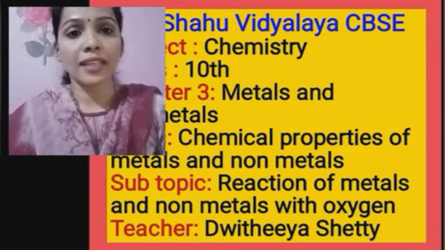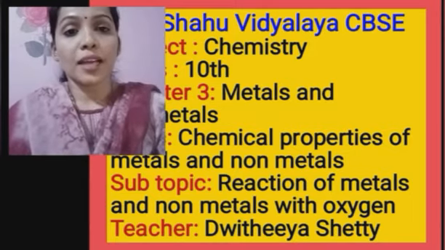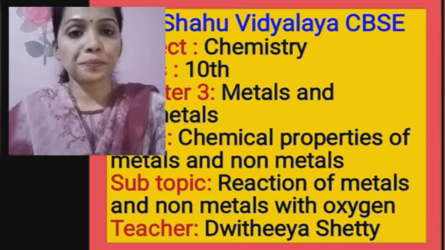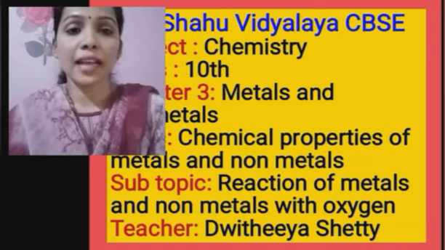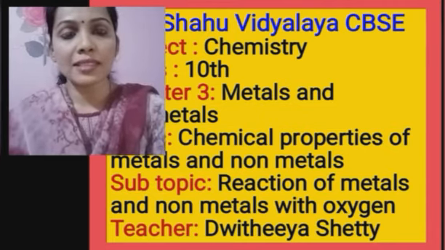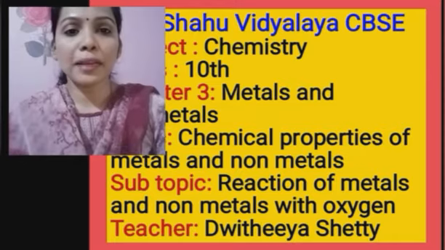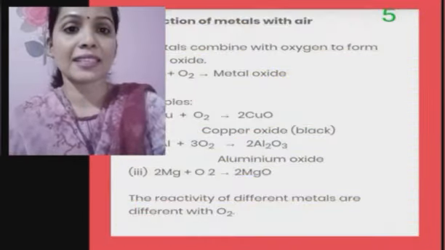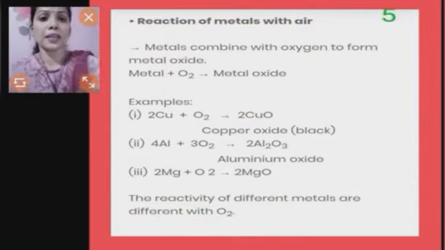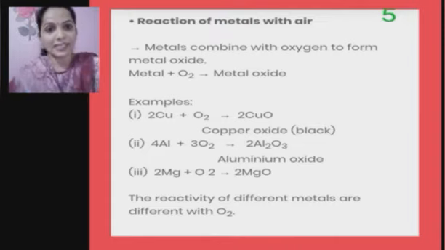Sometimes you have seen that when we were talking about corrosion, it is nothing but reaction of atmospheric gases with that of metals, right? So oxygen being very reactive reacts with most of the metals, thereby corroding or making the metal look dull. So some of the examples, let's see the slide. Usually metals combine with oxygen to form respective metal oxides.